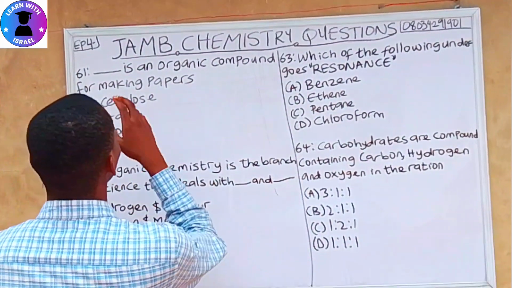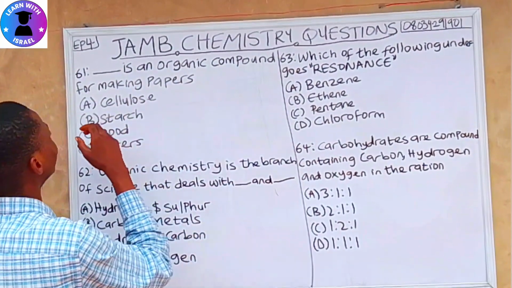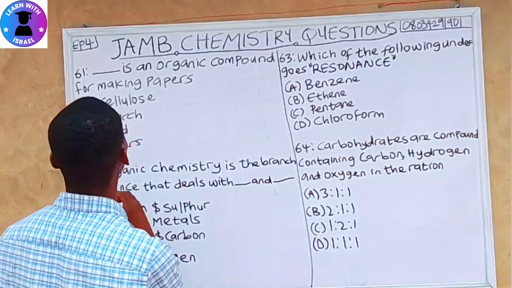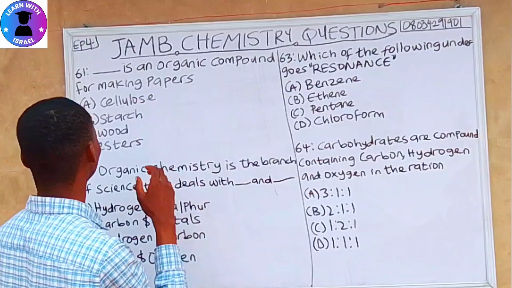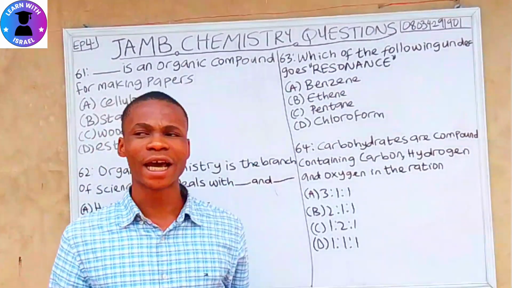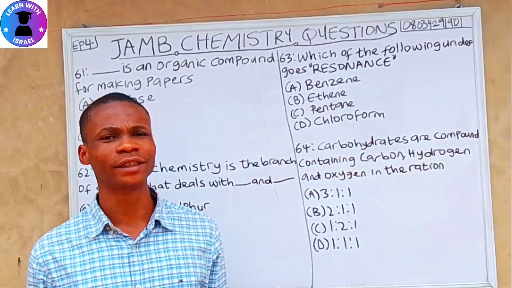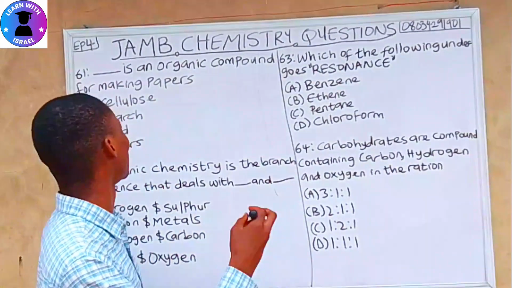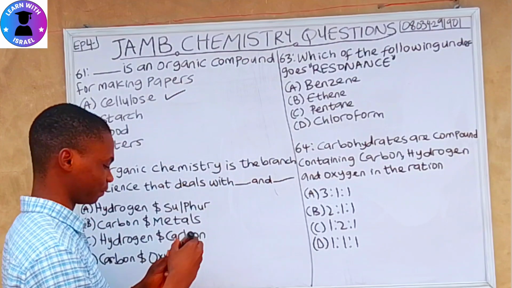Question 61. Dash is an organic compound for making papers. A. Cellulose, B. Starch, C. Wood, D. Esters. So let's start from option A. Cellulose is also a form of carbohydrate which is used for making papers. So cellulose is the correct answer.